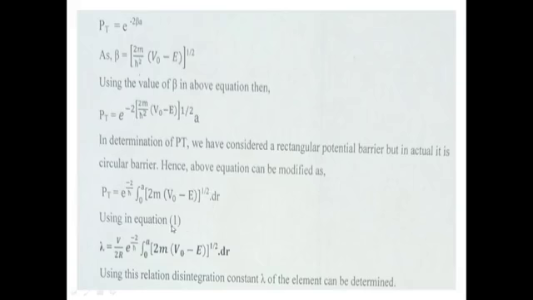Using this in equation 1, the disintegration constant λ is equal to (v/2r) e^(−(2/ħ)∫ from 0 to a of [2m(V0 − E)]^(1/2) dr). Using this relation, the disintegration constant λ of the element can be determined. Thank you.